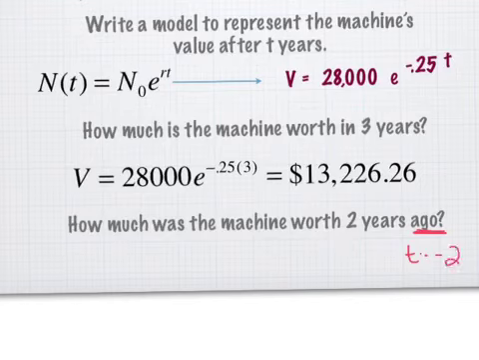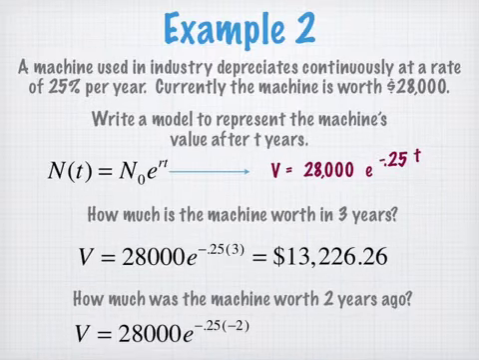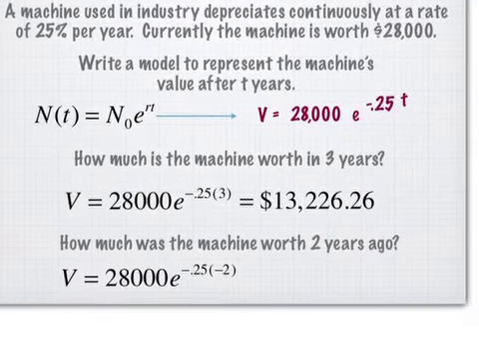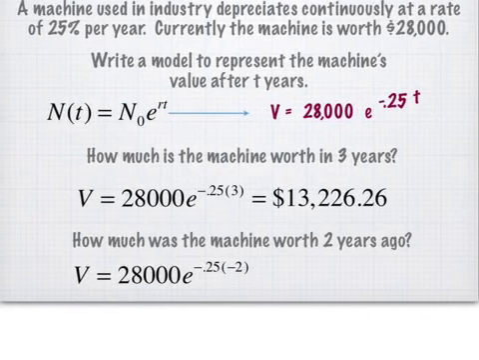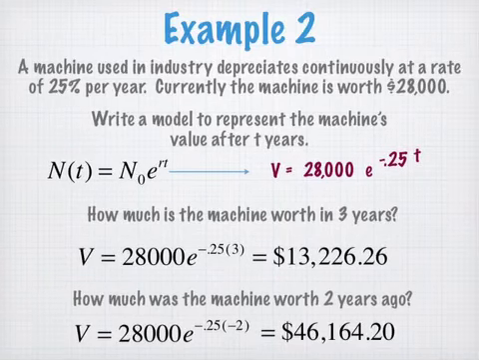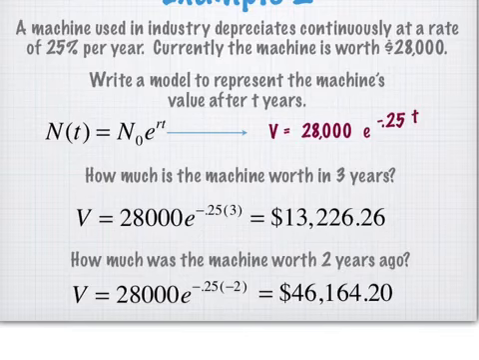Would you expect this number to be bigger or smaller than 28,000? Bigger, because the value is going down. So if you go back in time, the value should be higher. Here it is down there. Negative 0.25 times negative 2. What did you get as an answer? $46,054.20. That's it. Okay.